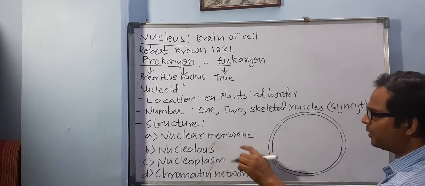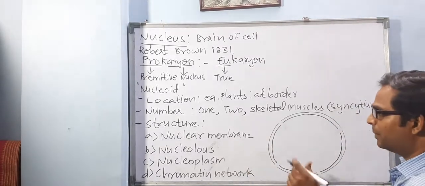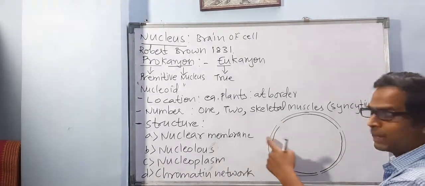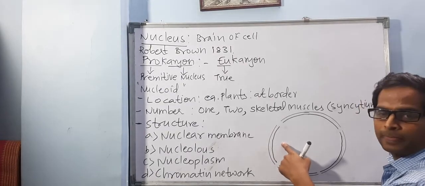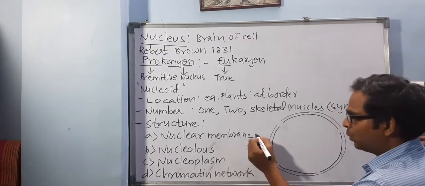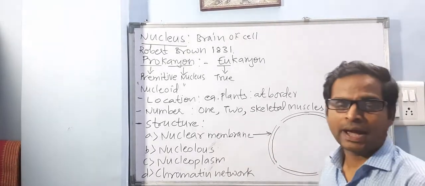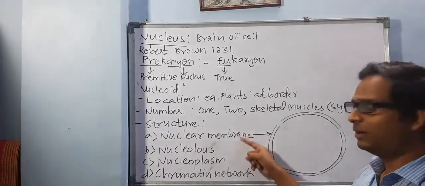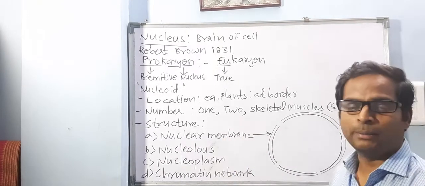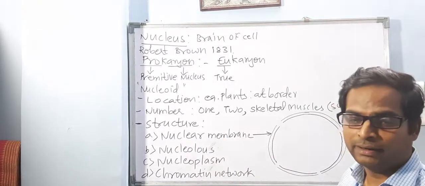Now what is the difference between nuclear membrane and nuclear envelope? A membrane is always single, but when you say envelope, it has two layers. So here you can see two layers. As it has two membranes, one outside and one inside, they are called the outer membrane and inner membrane, and together we call it the nuclear envelope, double membraned.